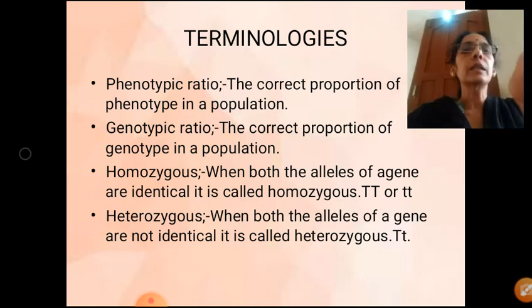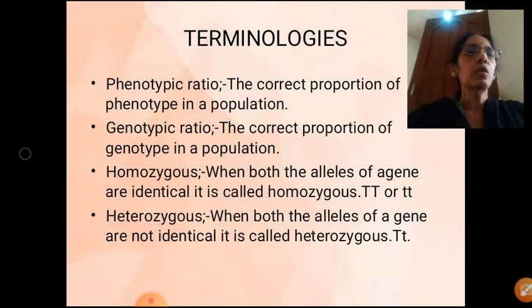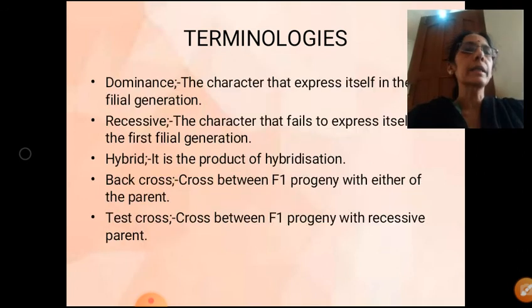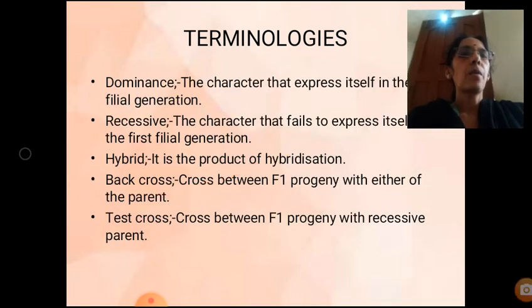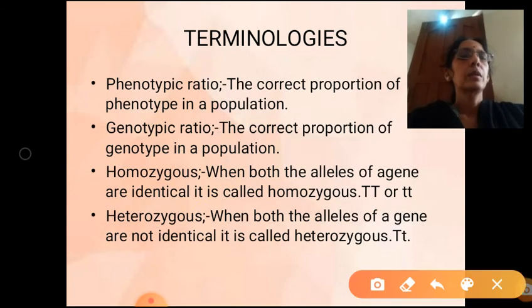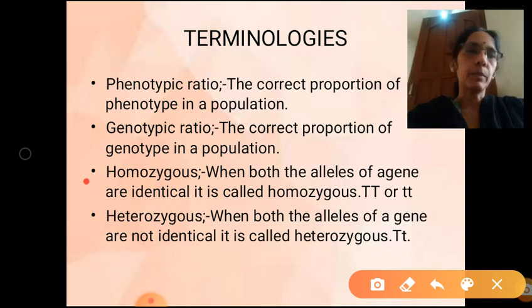Now next term is homozygous. So what is a homozygous? The term homozygous means, for example, we are diploid organisms. Clear? We all are diploid organisms. So in a diploid organism, each gene consists of two alleles.